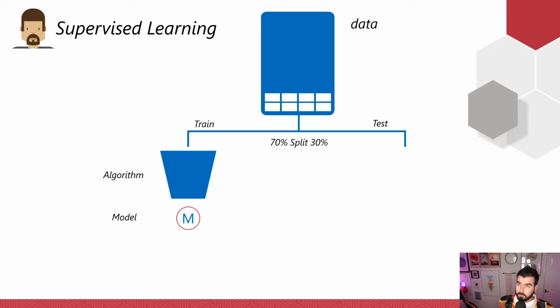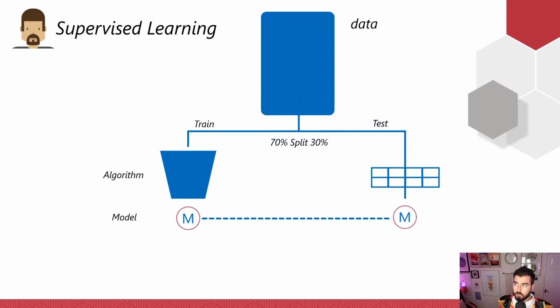So we split our data. We take it through our algorithm and out pops that model, right? Now we've held back 30% of our data. Why have we done that? We've held it back so the training process of our model has never seen that data. So we know for every single row what our value should have been, and now we can check it. We can say, well, with that model, when we thought it was A, was it A? When we thought it was B, was it B? When it was A, it was actually B, okay? And we can build out our evaluation and understand how well our model is doing.